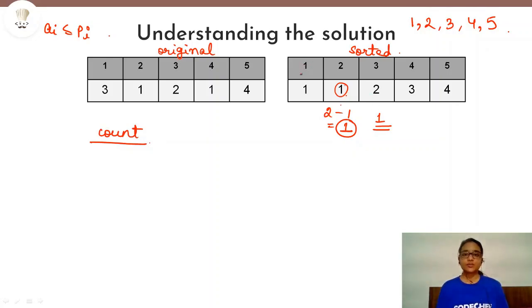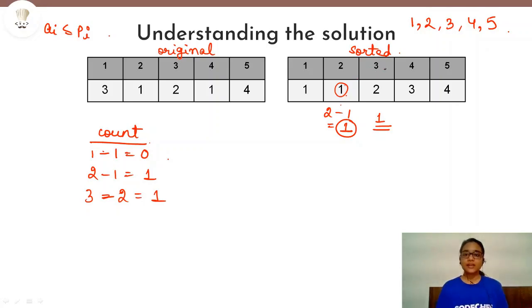For the first one, you can see that it is already 1, so 1 minus 1 is equal to 0. Then in the second element, 2 minus 1 is equal to 1. Then for the third one, 3 minus 2 is again 1. And what are we subtracting the element from? We are subtracting it from the permutation sequence, the A_i equivalent of P_i, and that is essentially the index number.